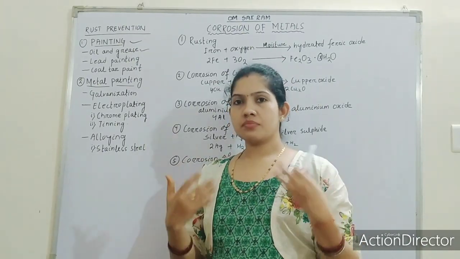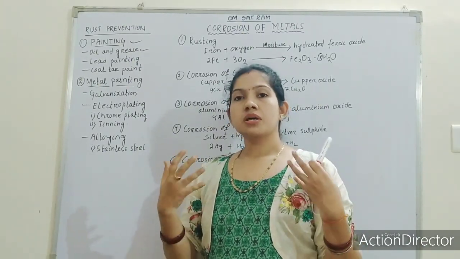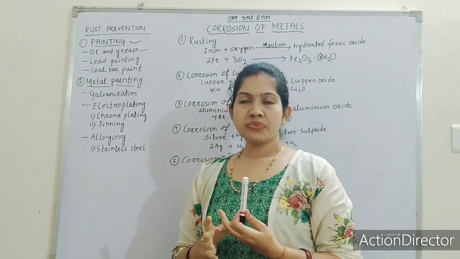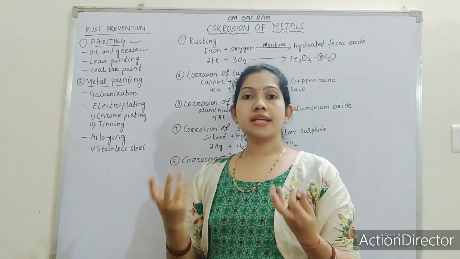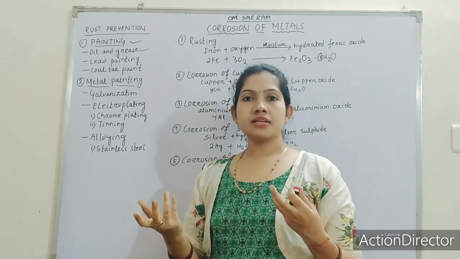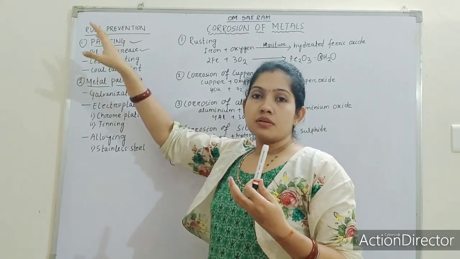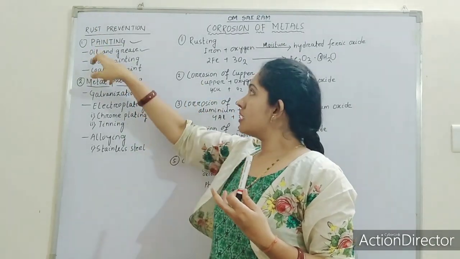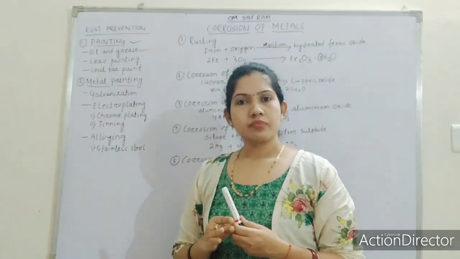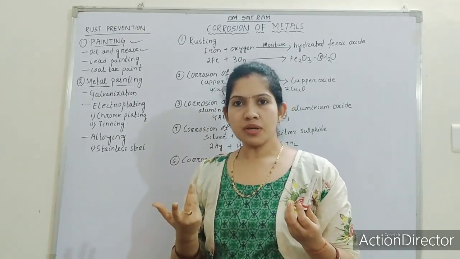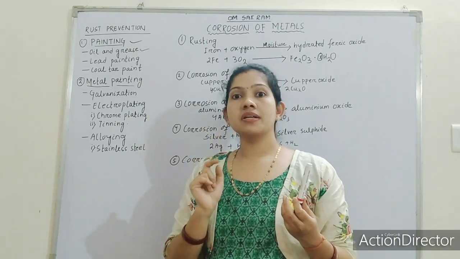Again, after some months or some years, we have to oil and grease it again. Generally the grills of our house, gates, and machines can be protected from rusting by oiling and greasing. We generally use oil and grease on our cycles also, in the chain of the cycle, to prevent it from rust.